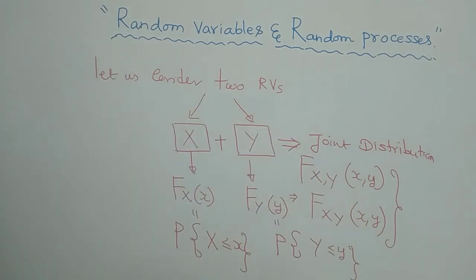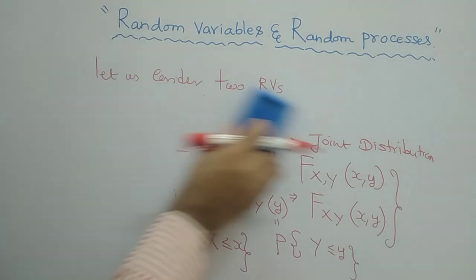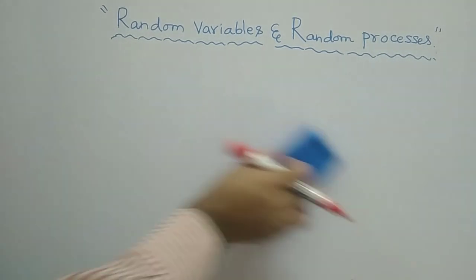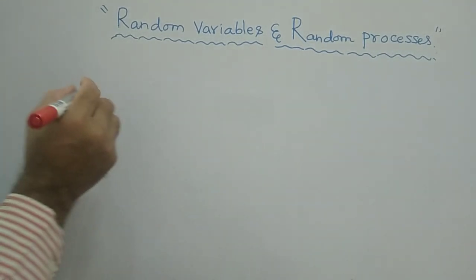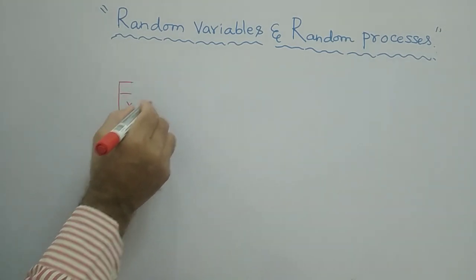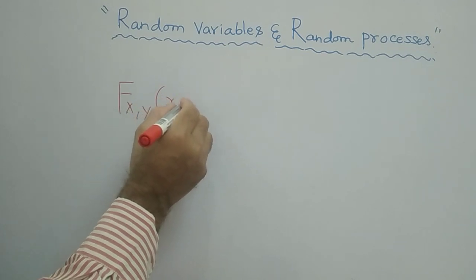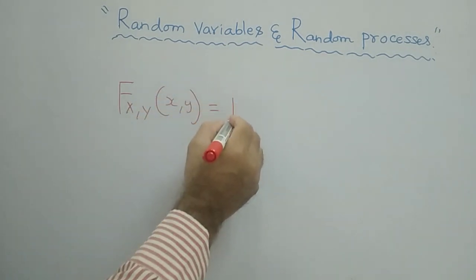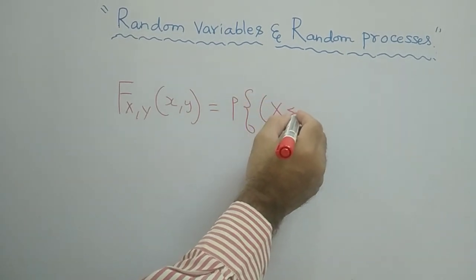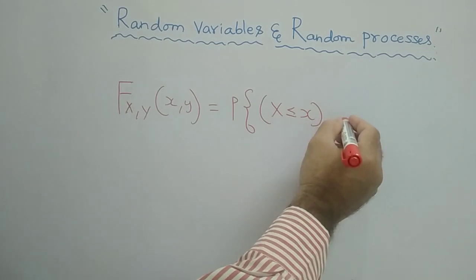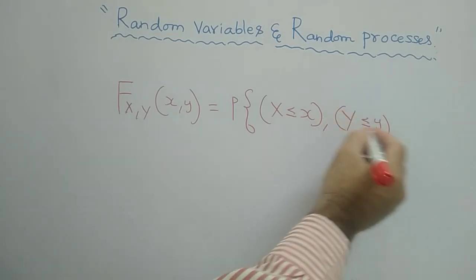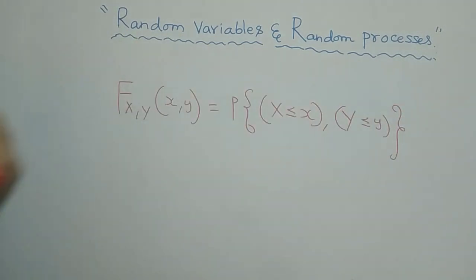Now, how can it be further explained? F of x comma y, with small x comma y in brackets, is equal to the probability that capital X is less than or equal to small x, and capital Y is less than or equal to small y, meaning the probability of those events.